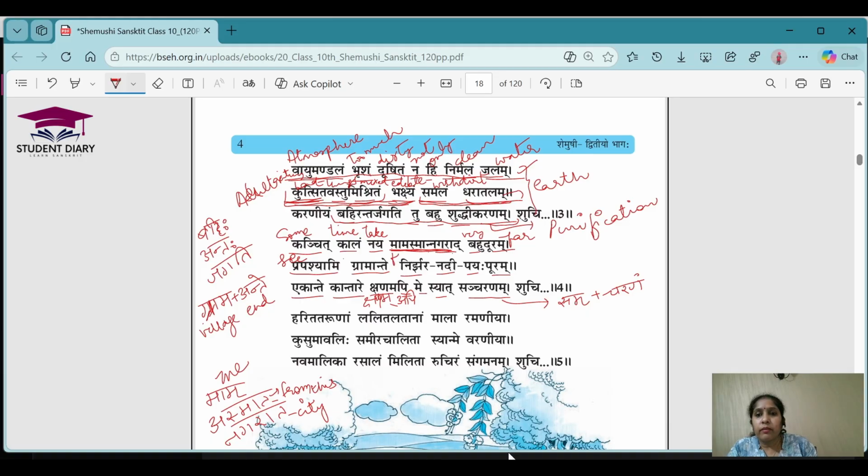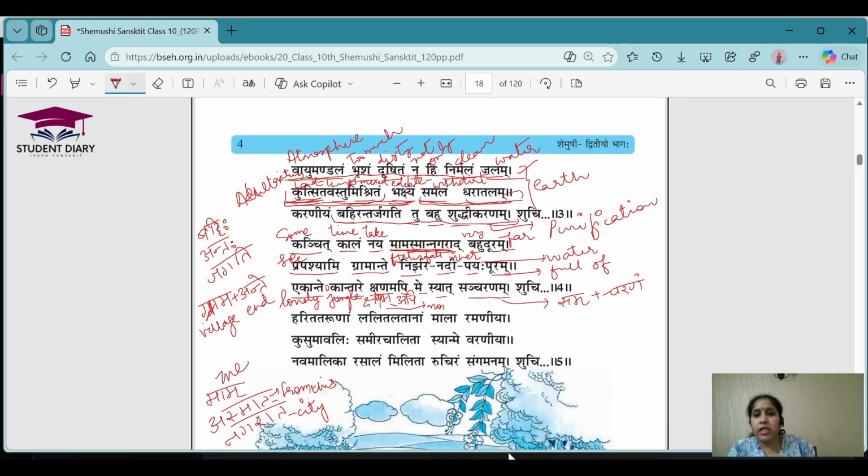Nirjhar means waterfall. Nadi means river. Payaha means water. Puram means full of. So basically it's full of water. Ekante means lonely, and it is in Saptami Vibhakti. Kantare means jungle. Shanamapi means for a moment.